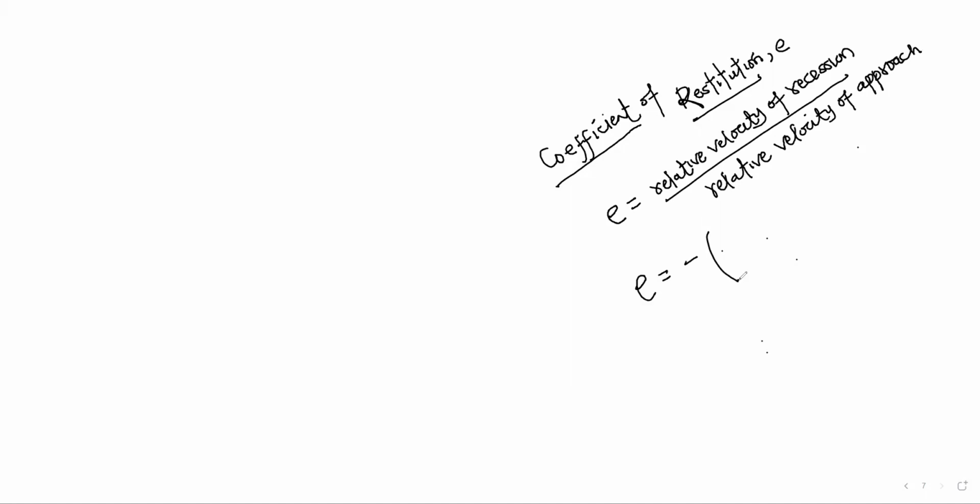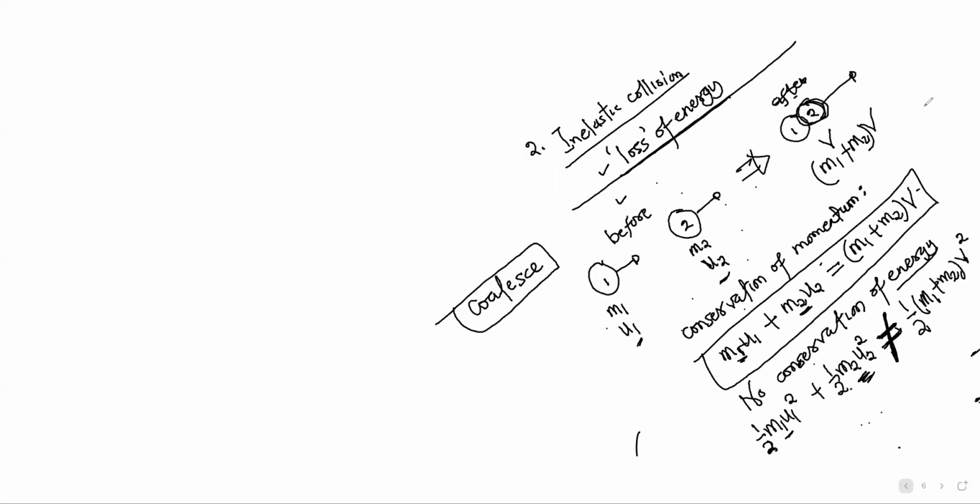It is given as minus brackets V2 minus V1 all over U2 minus U1. There are so many ways of writing this, many versions, but I go with this version. So 2 under 2, 1 under 1. So V2 minus V1. Remember, V is on top and U is at the bottom. V is for recession, when the bodies are going away from each other.